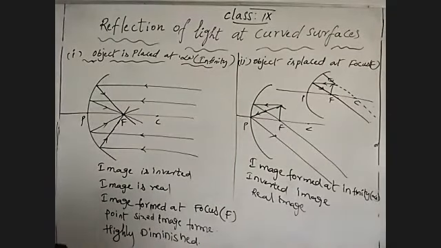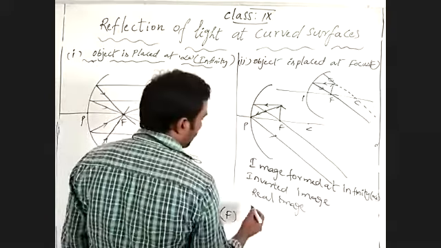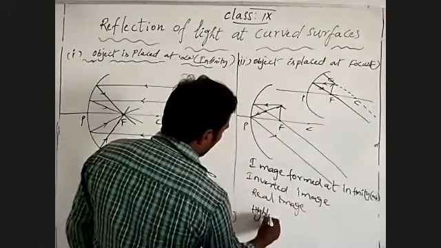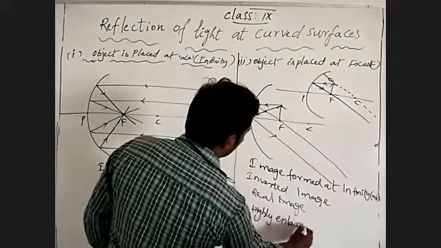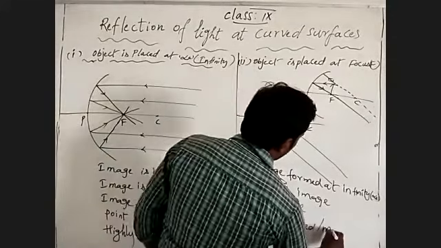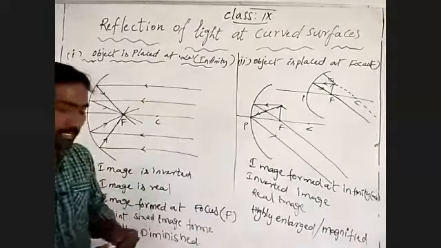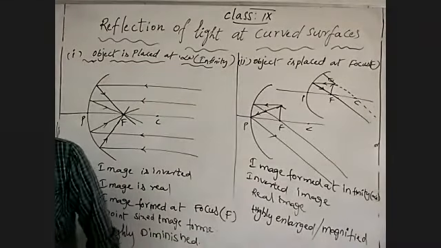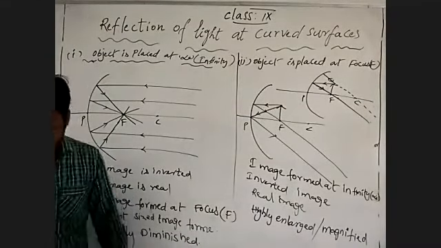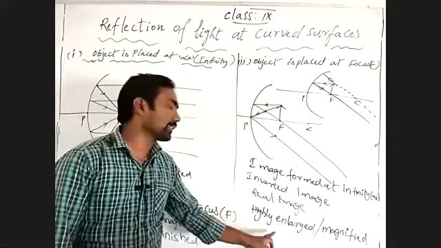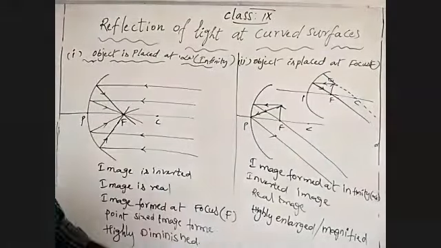What do you have to write? Character. Character means how it is forming at infinity, means unknown distance. Is it possible to recognize? Not possible, but we can say highly enlarged. Highly enlarged means we can say magnified. Magnified means increased the size. You understand what I'm talking to you? Generally we are not recognizing the size of the image because it forms at infinity.